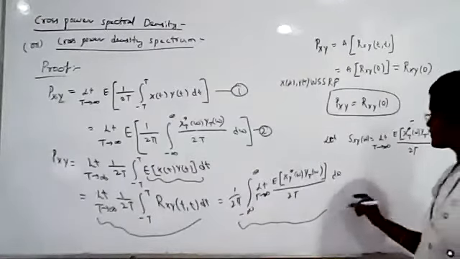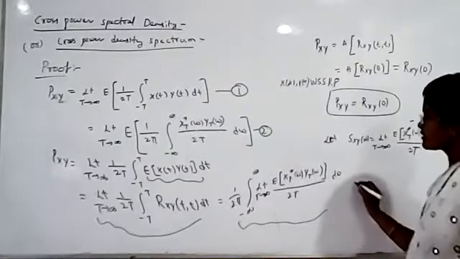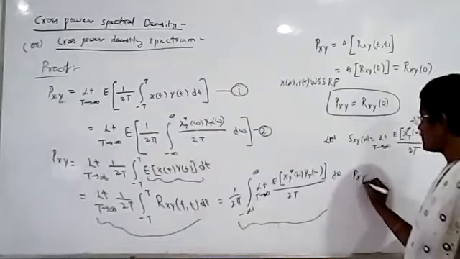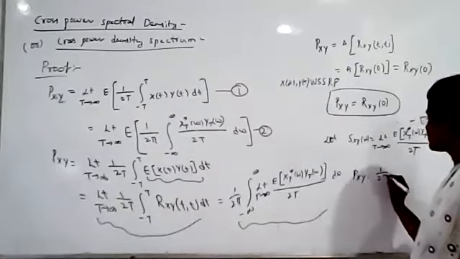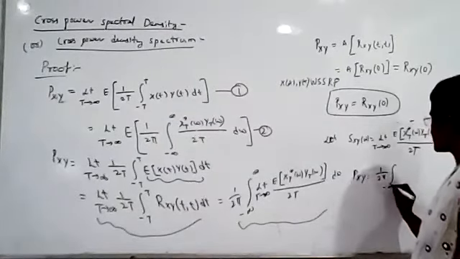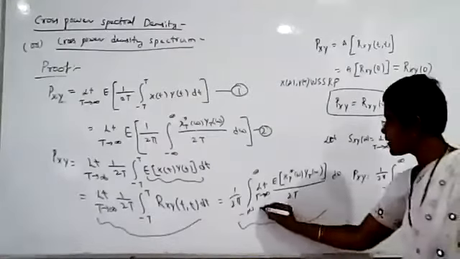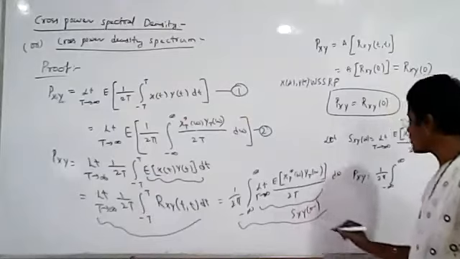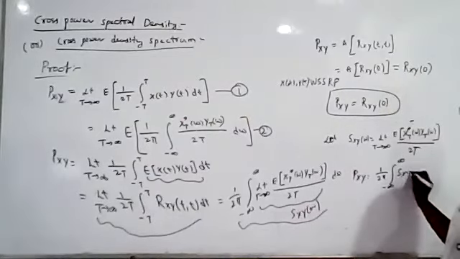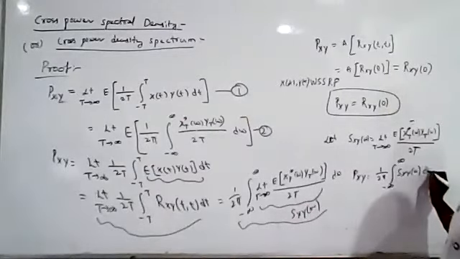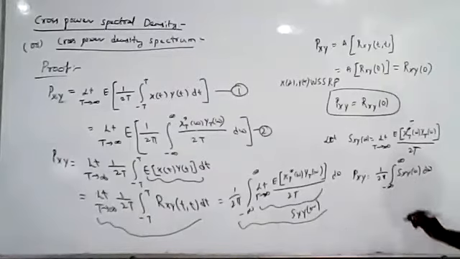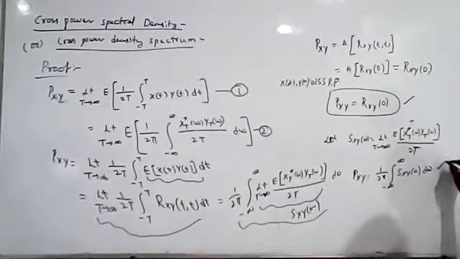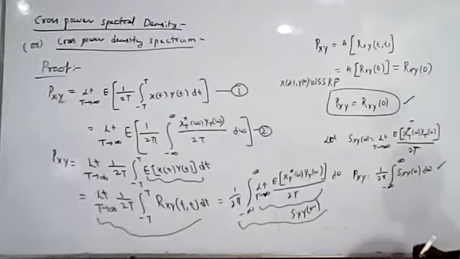Then the equation becomes Pxy equal to 1 by 2 pi integral from minus infinity to plus infinity of this complete term, which is nothing but Sxy(omega), d omega. Like this, using these equations, we can find the average power.